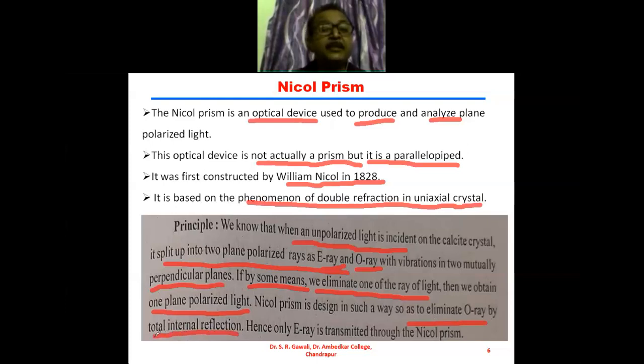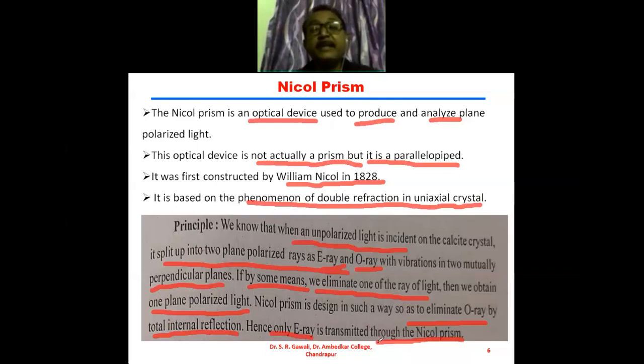Nicol prism is designed in such a way so as to eliminate the ordinary ray by total internal reflection, and hence only the E ray is transmitted through the Nicol prism, and the ordinary ray is blocked by the Nicol prism. Okay, so this is about the principle of the Nicol prism.